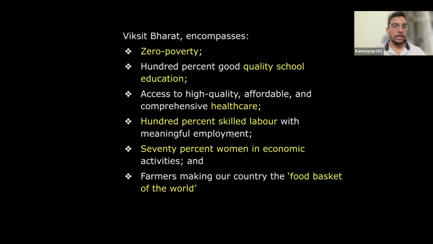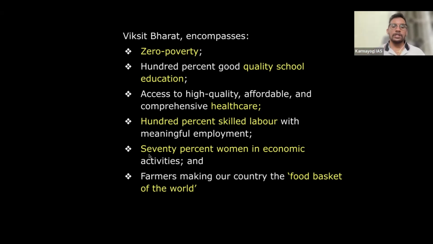And then 100% skilled labor. You might be aware that whatever we are educating, we are not giving practical knowledge. This is what Mahatma Gandhi has said: we need to promote vocational skills. But still, there are many reports, even the Niti Aayog skill report last year, that only 27% of youth have sufficient skills. That means the remaining 73% are just studying but without any skills, right? So this 100% skilling has to be achieved so that we can enable them to enter into employment.